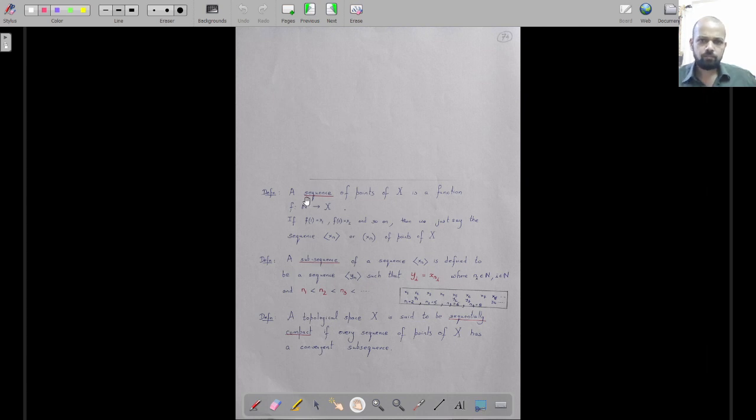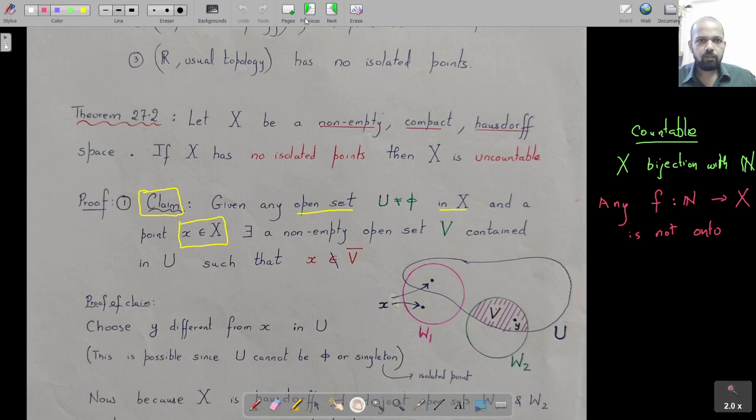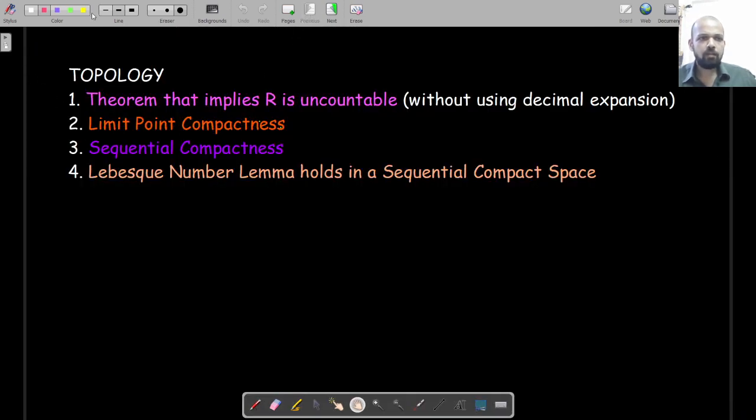If we go back and look at what we had planned for this lecture, we had planned to do a theorem which implies R is uncountable. We've done this. We had planned to look at limit point compactness, and we've seen that compactness implies limit point compactness, but not the other way around. Now we are coming to something called sequential compactness. Maybe the Lebesgue number lemma we can keep for the next lecture.